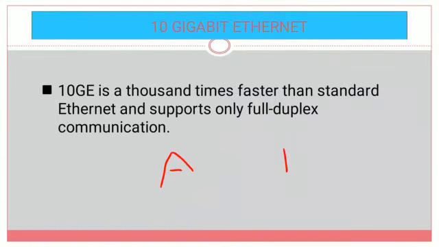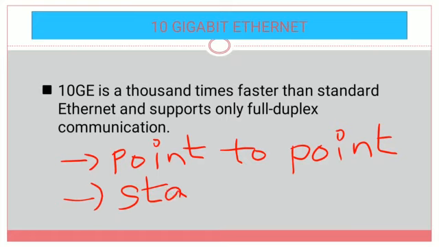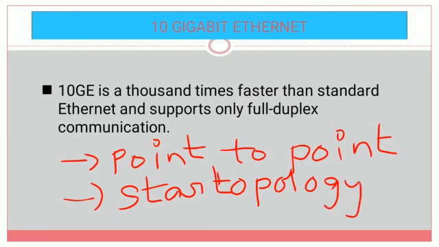The first one is point to point, and the second one is star topology. These two topologies are used in 10 gigabit Ethernet.